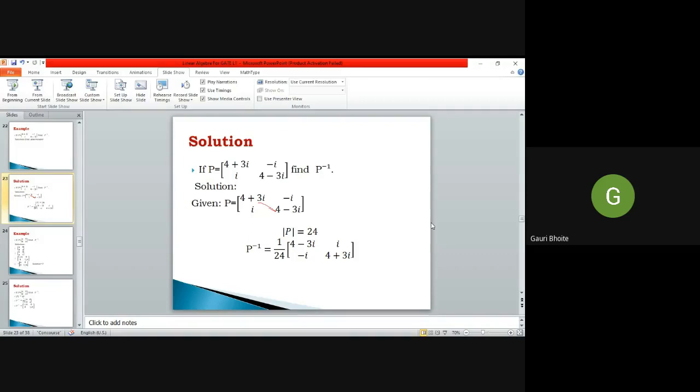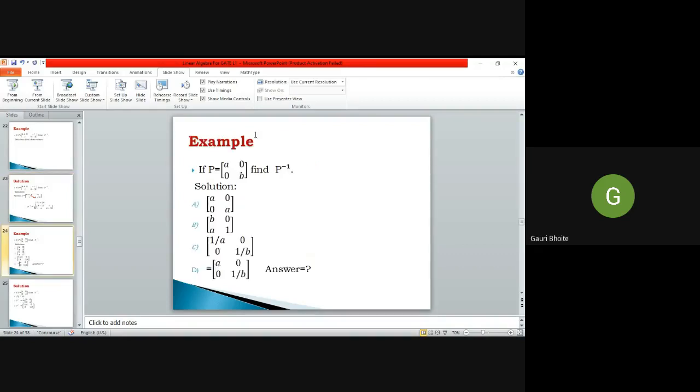Yes. So now we see one more example. If P is equal to the matrix [A, 0; 0, B], find P inverse, and options are given to you. A option is [A, 0; 0, A], B option is [B, 0; A, 1], C option is [1 by A, 0; 0, 1 by B], D option is [A, 0; 0, 1 by B].